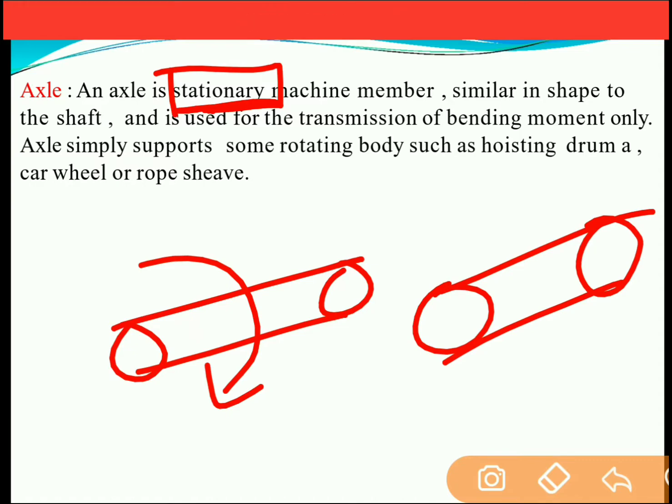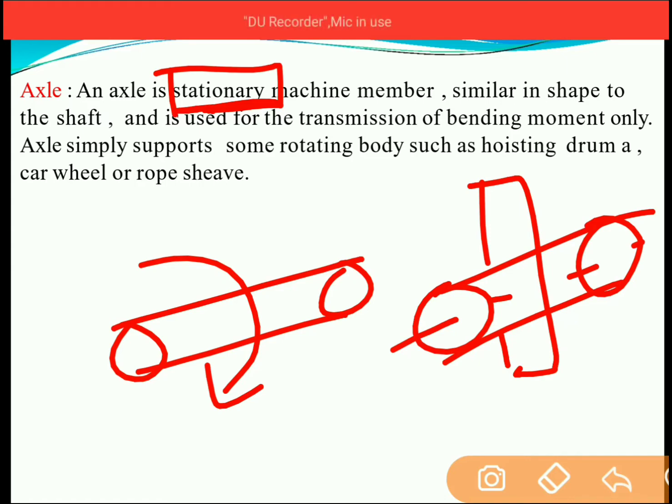It means it is not rotated. Anything, any machines or something, can be mounted on the axle, but that object will be stationary. However, in case of a shaft, as the shaft rotates, the elements mounted on the shaft will also rotate.